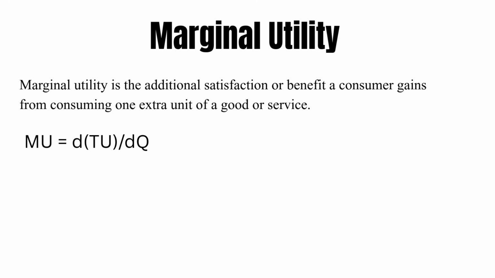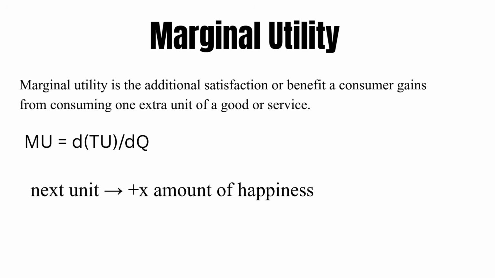Marginal utility. Now that we understand total utility, let's move to a very important concept in economics called marginal utility. Marginal utility simply means the additional satisfaction a consumer receives from consuming one more unit of a good or service. In other words, it measures how much extra happiness the next unit gives you. To understand this clearly, let's continue with our pizza example.